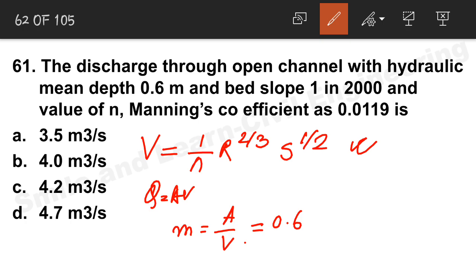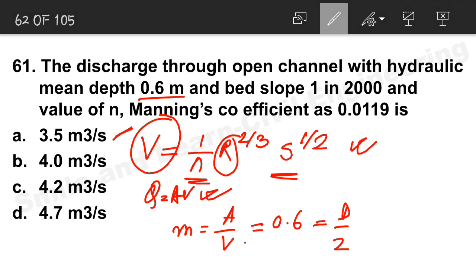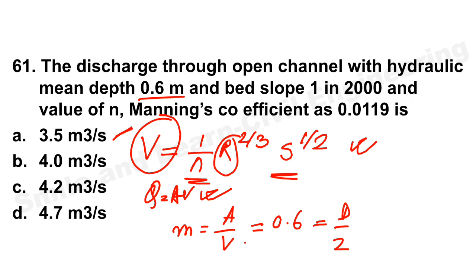So from here you can find this is again equal to d by 2. So from here you can just put in the values: S, the bed slope, is given as 1 in 2000, Manning's n is given, and this R you can find out easily. If you put this velocity value over here, and the area you can just find from the mean depth, you will have the correct answer around 3.5. Please check it again and again. I have not solved it, you check it out.